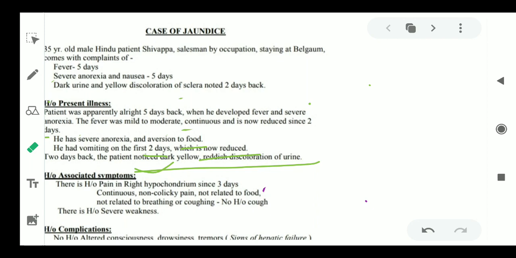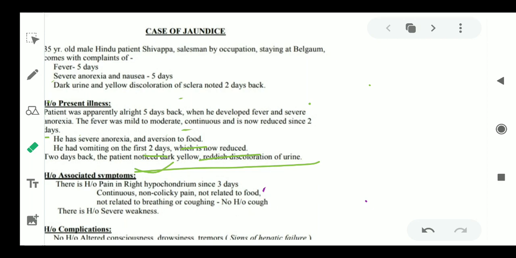So that we can rule out peptic ulcer, because in peptic ulcer disease or duodenal ulcers, we see a relation of the pain with the intake of food. So that's why we want to rule it out here. We ask each and everything to rule out what causes can be there, and not related to breathing or coughing. So no history of cough is also there.